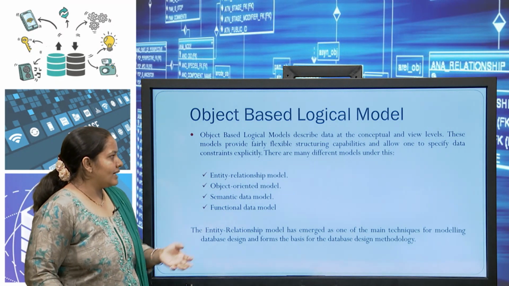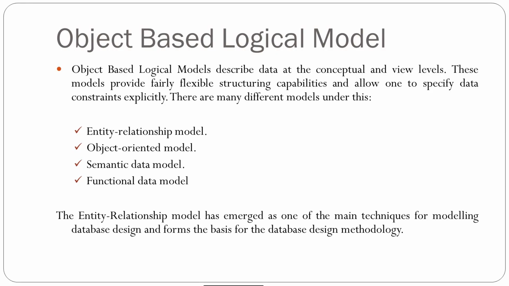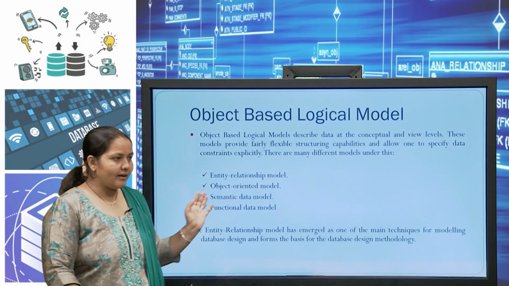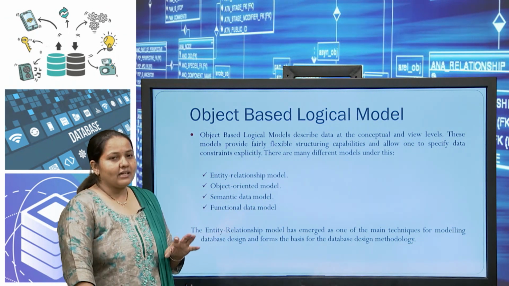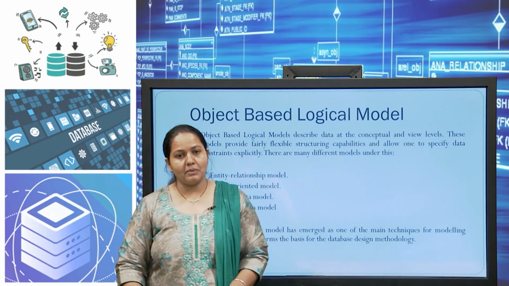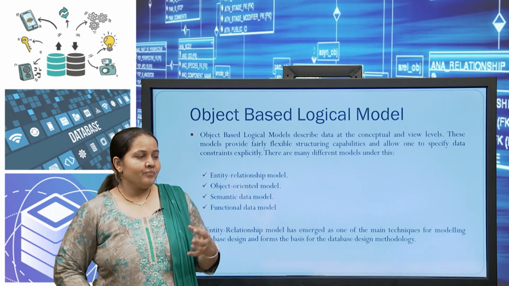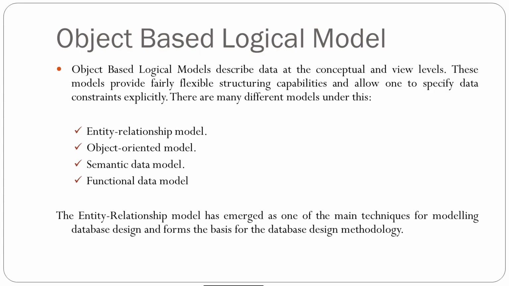These models provide flexible structuring capability to design the database which we are going to use. There are four types of models available for the object based logical model: ER model, object oriented model, semantic model and functional data model. Among these, for recent criteria, DBMS deals with the ER model to display the relationships established within the structure. For that, the ER diagram model is more famous for defining the object based logical model. So, entity relationship model, that is the ER model.